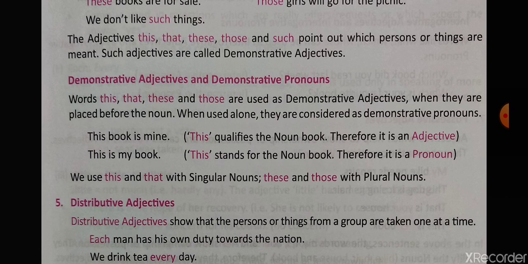Okay, so in this sentence, "this book is mine," this qualifies the noun book, therefore it is an adjective. It is put before the noun. And in "this is my book," this stands for the noun book, therefore it is a pronoun. So we use this and that with singular nouns, and these and those with plural nouns. This is also something you have to keep in mind: this and that are used with only a single noun, and these are used for plural nouns.